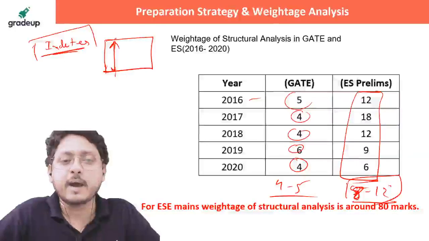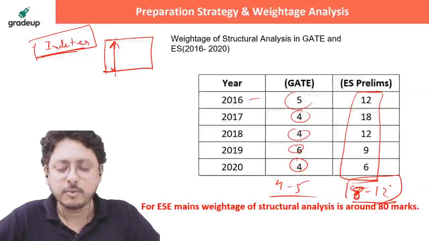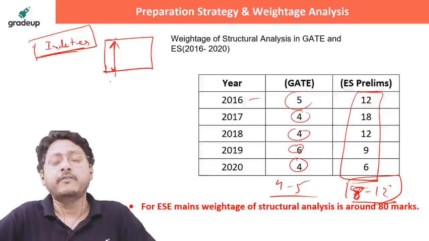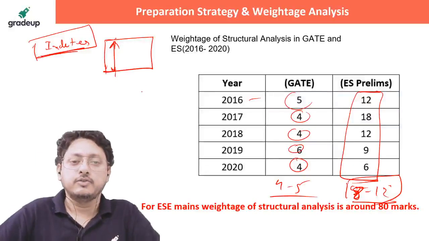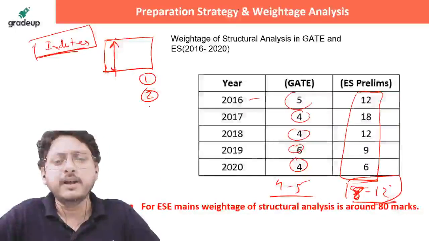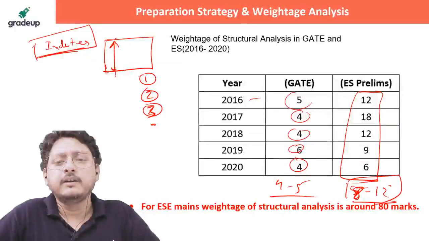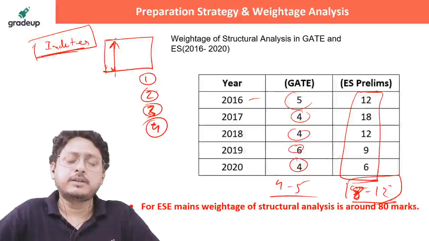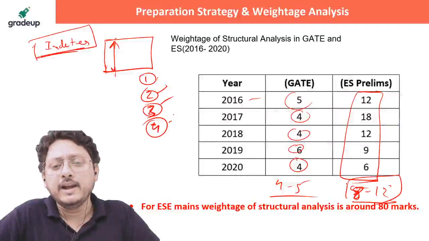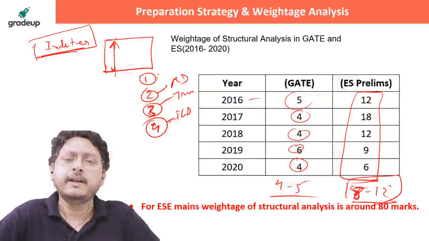For each and every chapter, for each and every topic, there is a boundary. Of course, there will always be tough questions. But more than 85-90% coverage is very easy in structural analysis. If you want to cover it, just go for the first chapter, that is indeterminacy. Then you go for MD method, then Truss, then matrix method. That's all. MD method, FG method is also there. But if you cover MD method, then Truss, ILD also. So see here: ILD, Truss, then MD method, then indeterminacy.